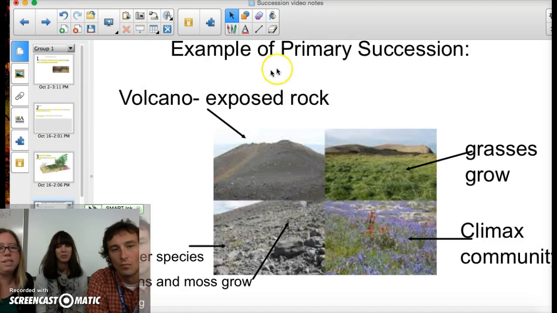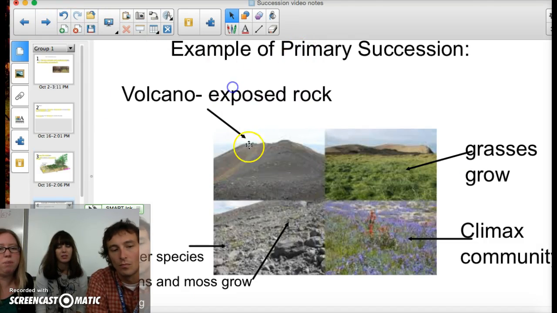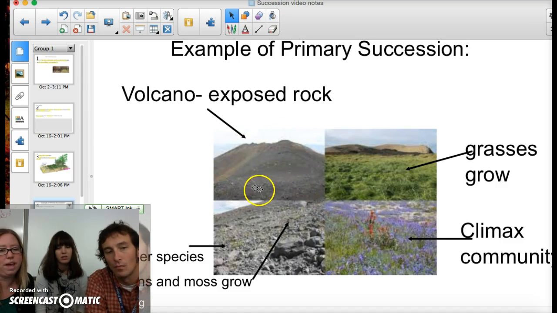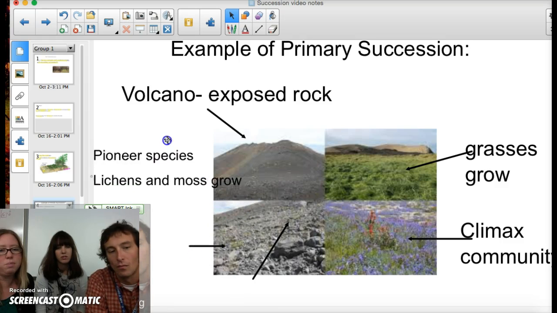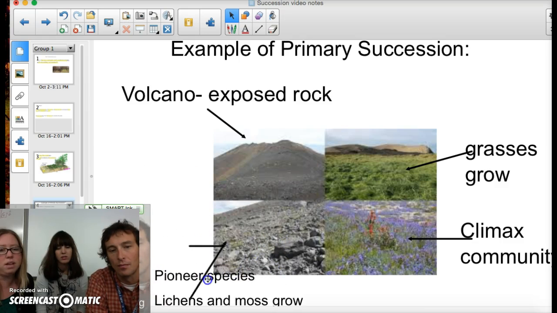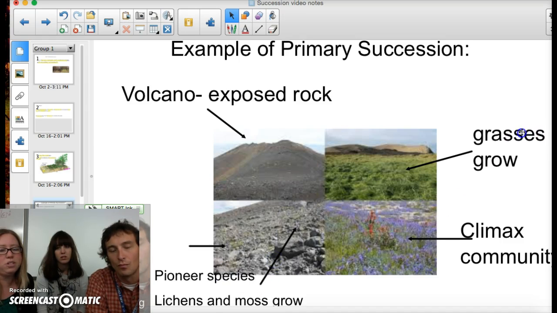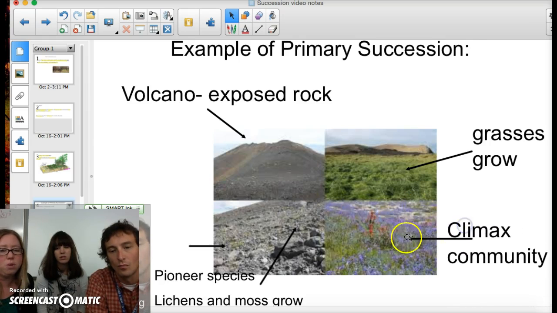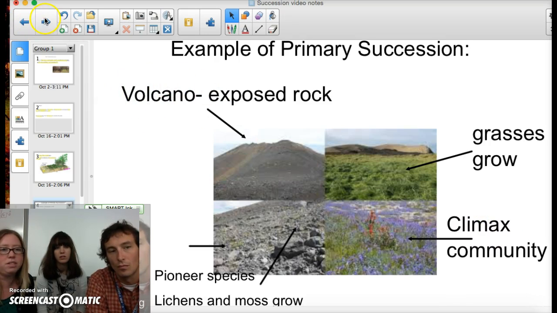All right, so here is another example of primary succession: when a volcano erupts and the lava dries. Basically, it's exposed rock and nothing has survived. And so the first species to come in would be the pioneer species, the lichens and moss, and that would break up the rock and start to develop more soil environment. Grasses would begin to grow after that, and then eventually it could reach something called a climax community, which means the original environment that used to be there before the disturbance, before that volcano happened. Eventually it can reach that climax community in this example.